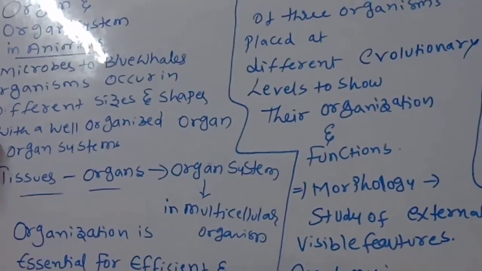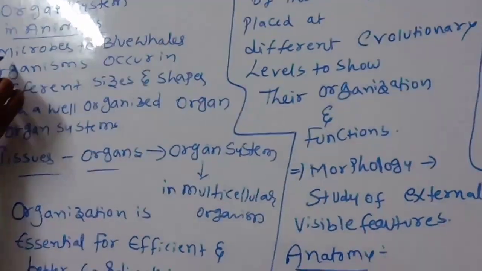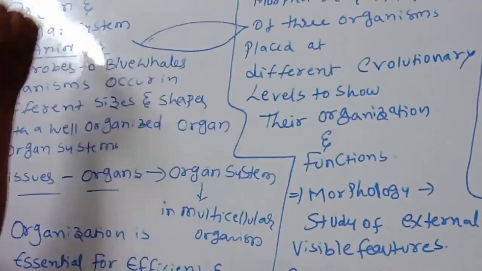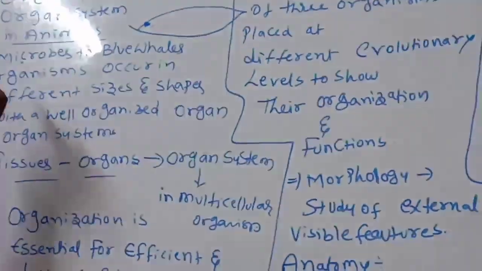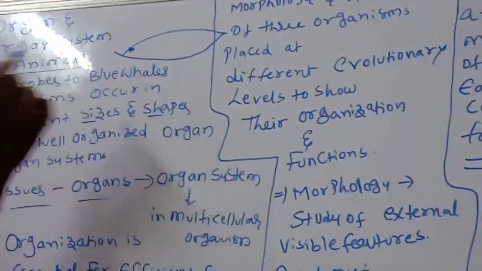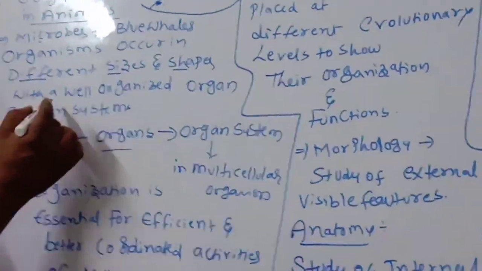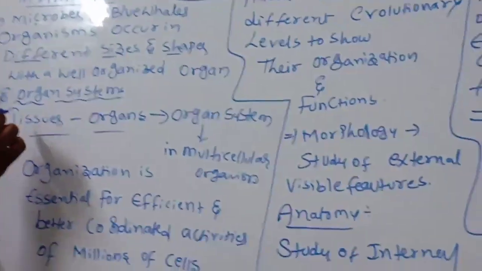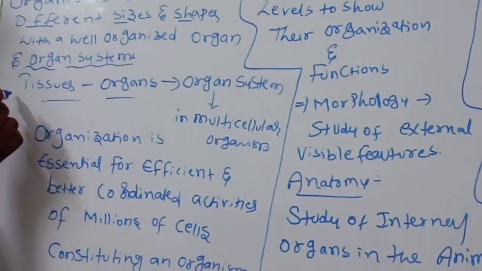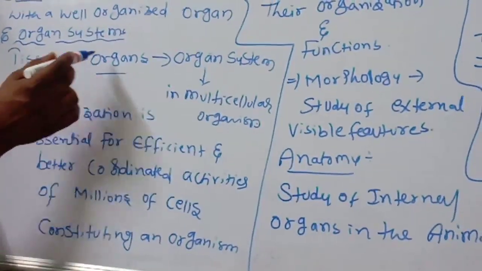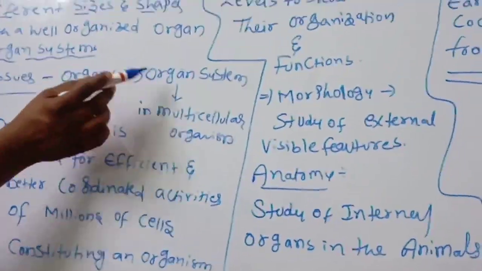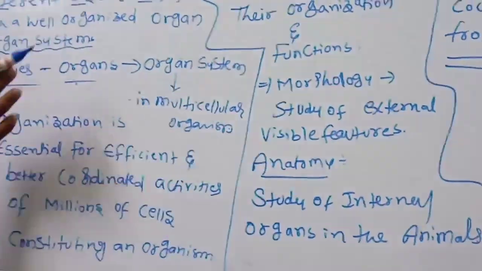Microbes to blue whale, organisms are there. Microbes, you know very well, are so small. Blue whales are very big. Organisms occur in small to very big sizes and shapes, with a well developed organization of organs and organ systems. In the tissues chapter we discussed that tissues are organized to form organs. Organs combine to form organ systems in multicellular organisms.